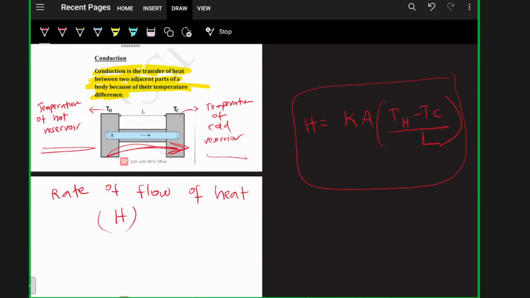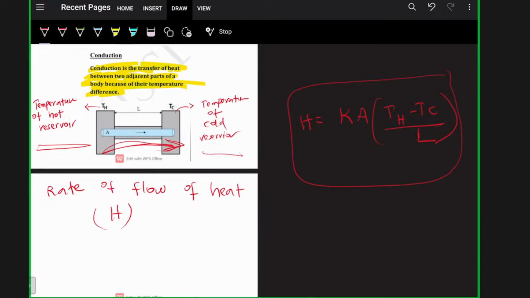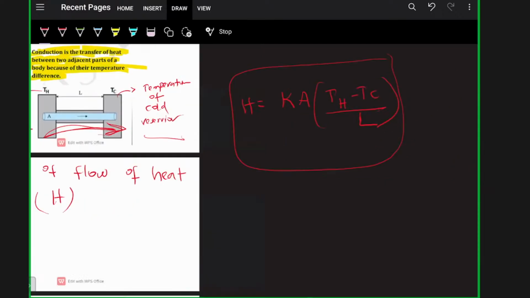Here K is the thermal conductivity of the material.